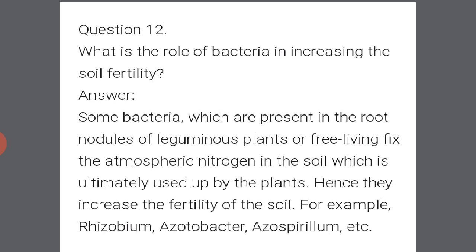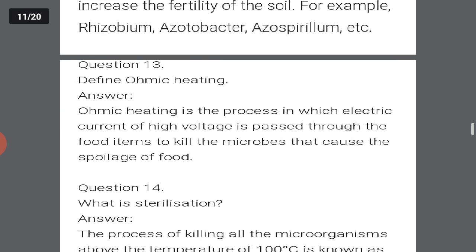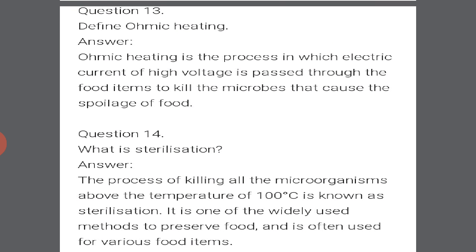So some more questions. What is the role of bacteria in increasing the soil fertility? Answer: some bacteria which are present in the root nodules of leguminous plants, known as rhizobium, or free living bacteria, fix the atmospheric nitrogen in the soil, which is ultimately used by the plants. Hence, they increase the fertility of the soil. For example, rhizobium, azotobacter, and so on.